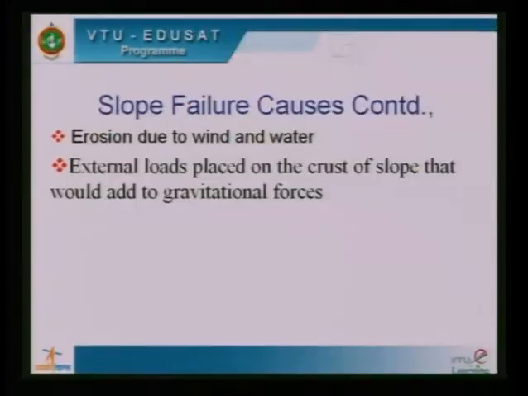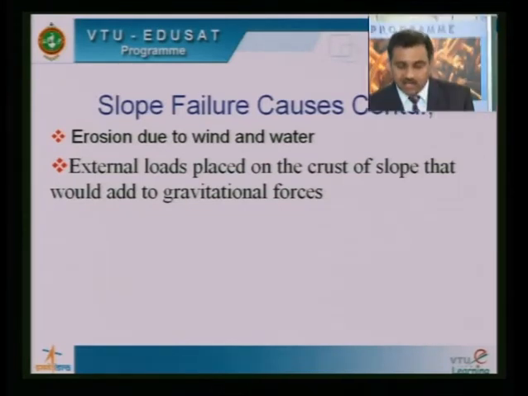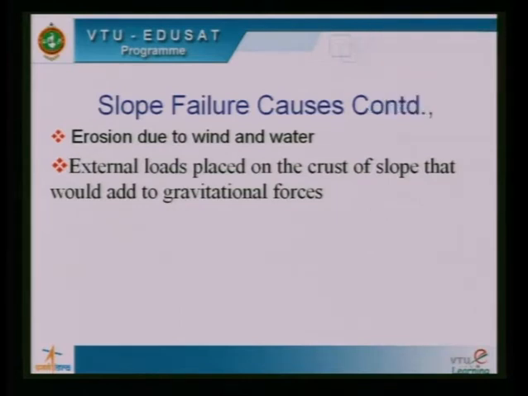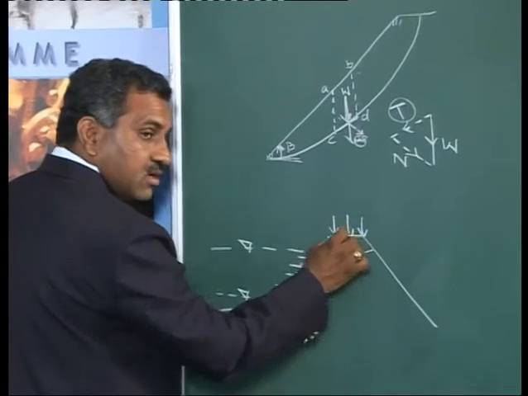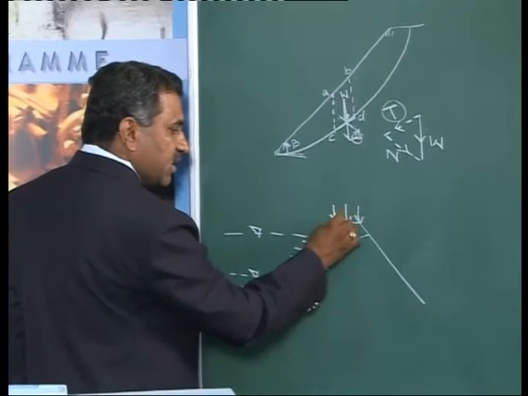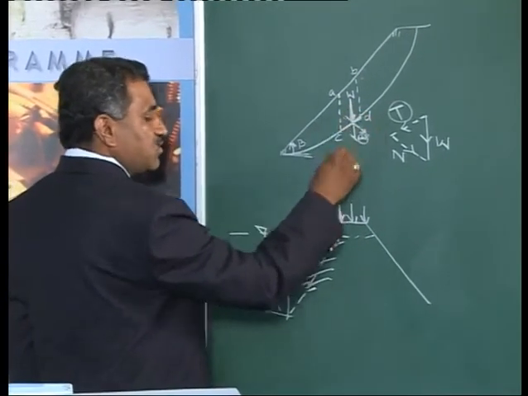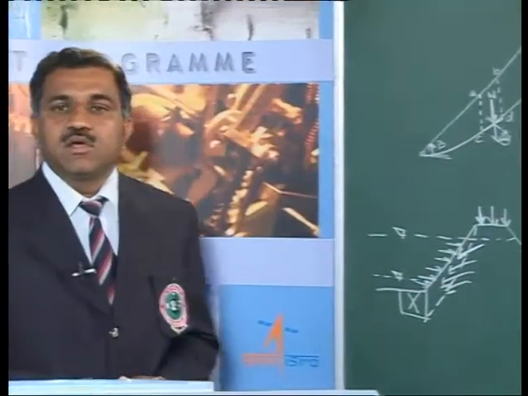Yes. In addition to this, erosion due to wind and water also causes slope failure, and another cause is external loads placed on the crest of the slope that would add to gravitational forces. The reason is this: if I build a highway here, vehicle traffic would come, which would produce external loading. This external loading would add to these gravitational forces, and the sliding of these slopes gets accelerated.